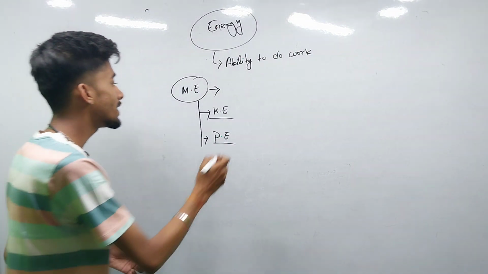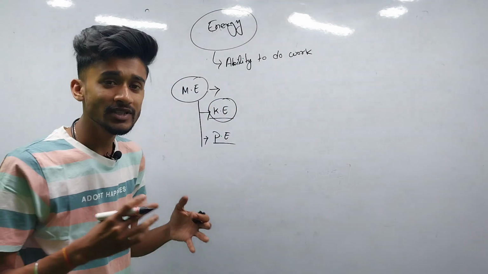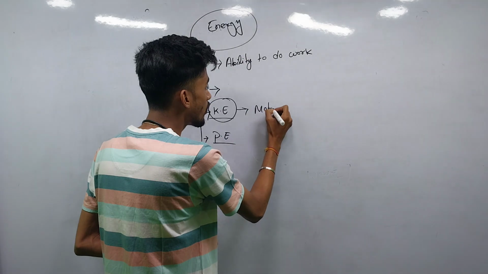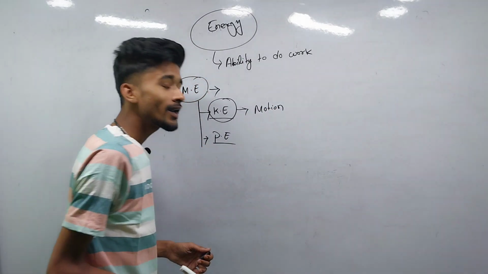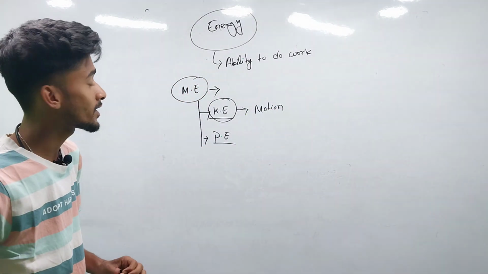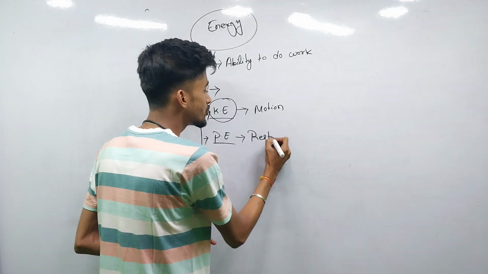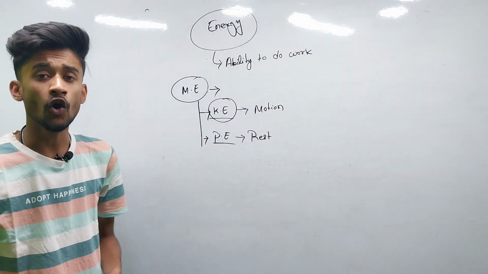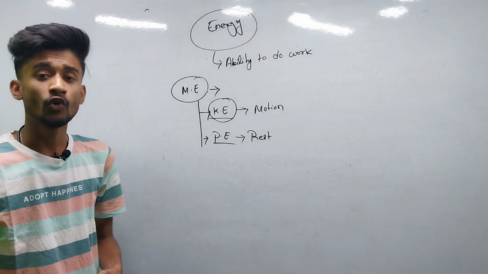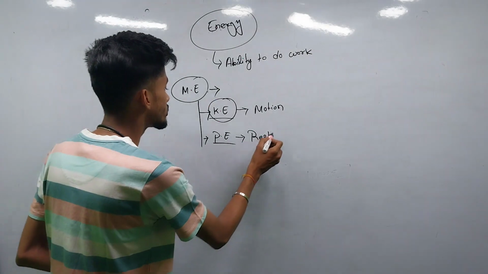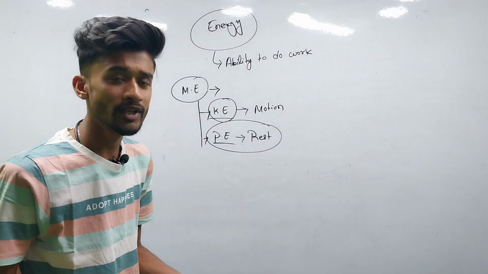So what do you mean by kinetic energy? Kinetic energy can be simply stated as when the body is in motion, the energy possessed by the body is known as the kinetic energy, and if the body is in rest, the energy possessed by the object or the body is known as the potential energy. So first we are going to discuss potential energy. Potential energy means simply the body is in rest.